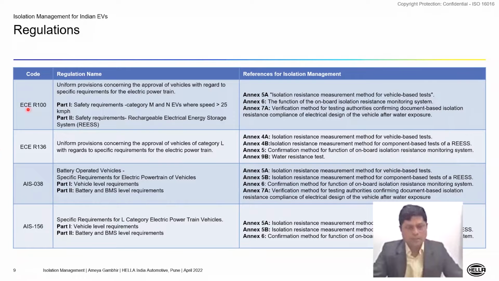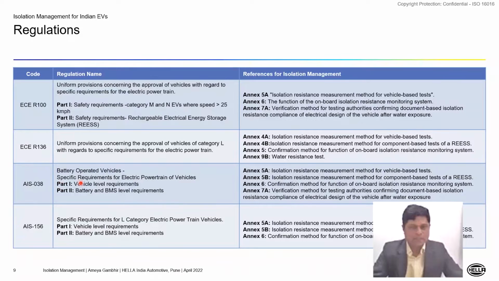Then let me talk about AIS 038. So this is the regulation again for the same category of vehicles, passenger and commercial vehicles. And this regulation is derived from ECE R100. Whenever we are dealing with any regulation, we should always take care that we are referring to the most recent part of the regulation. For example, ECE R100, we are having revision 2 and amendment 5, which was in July 2021. AIS 038 was also recently revised in 2021. And it is in revision 2 state.